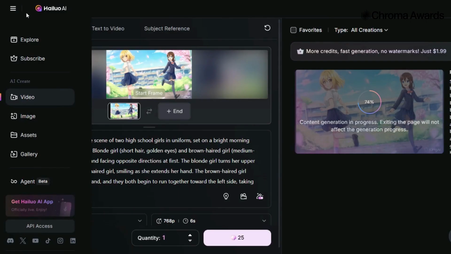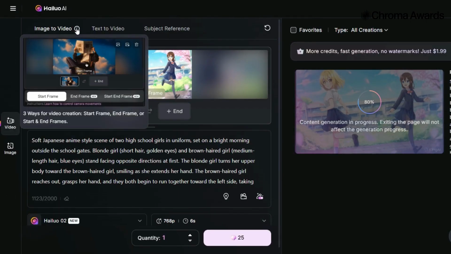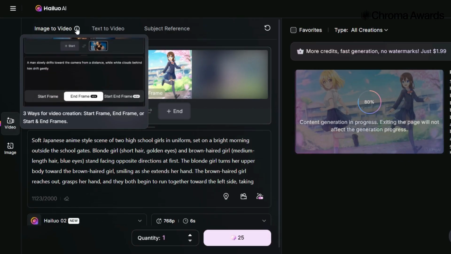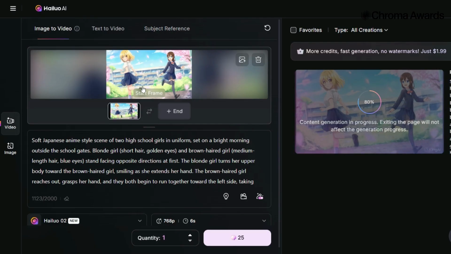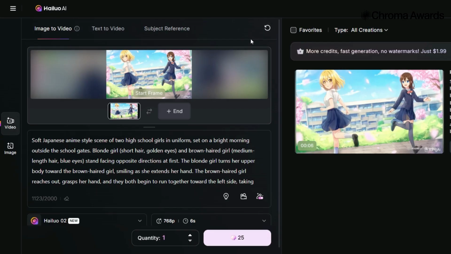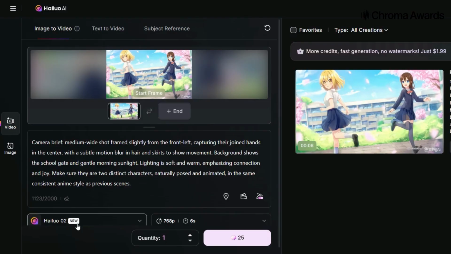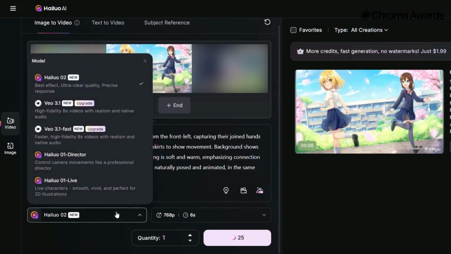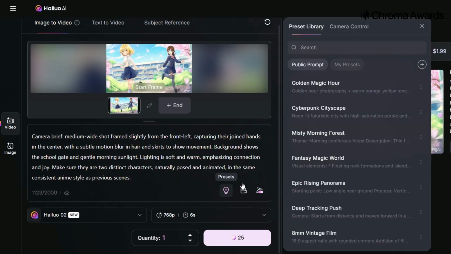Next is Hailuo AI, which I used only for one video because I found it really late. Usually I discover new AIs when one video or image isn't giving me the result I want, and that's how I ended up finding this one. It also has this info icon that gives you video instructions on how to use the tool, which was nice. It has a good amount of models, and it also has preset camera motions and filters. I use start frame to video mode.